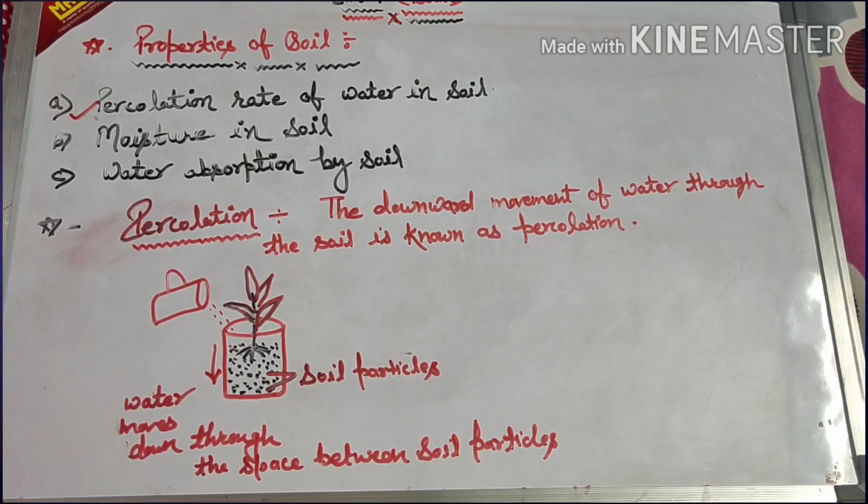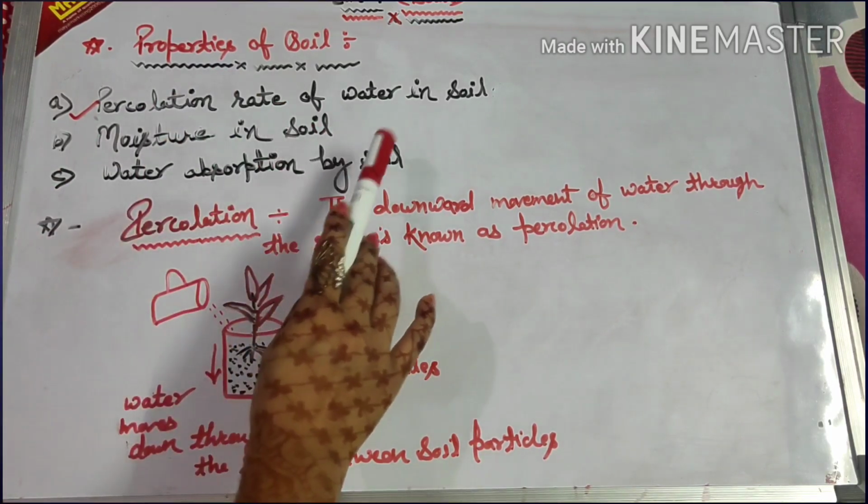So you know that plants need water, so from soil they get water. Plants need nutrients and minerals, and you know that all these things they get from the soil. So here all three important properties of soil are related to water. Okay, so let's start with percolation of water in soil.